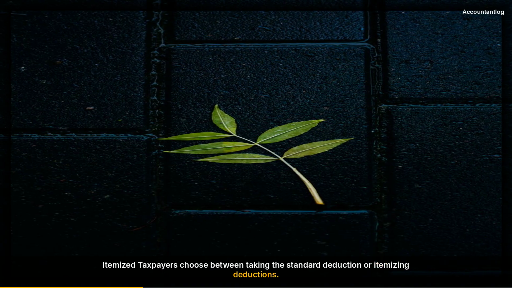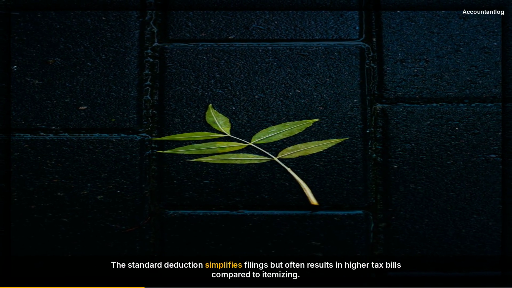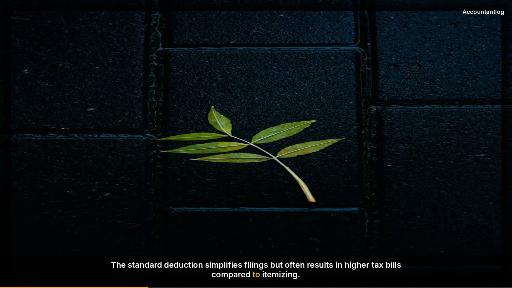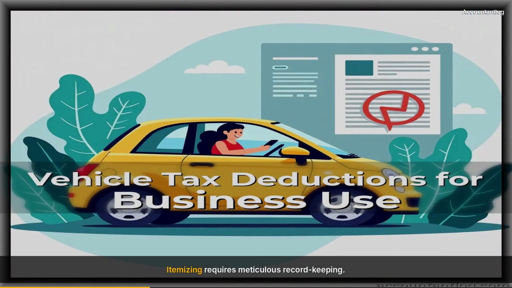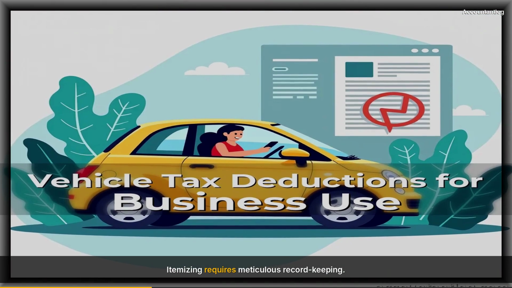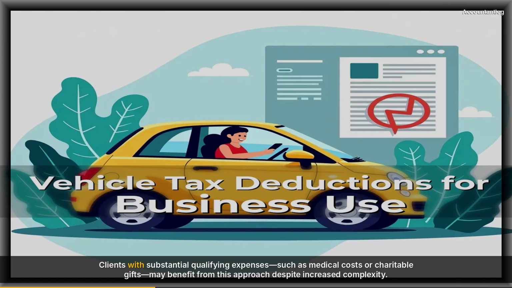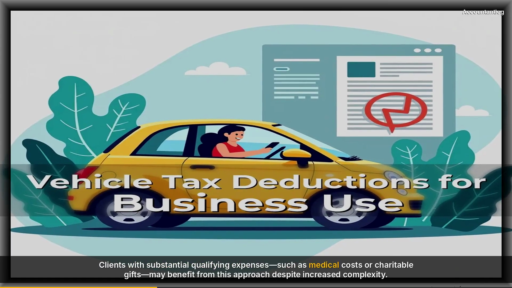Types of deductions: standard versus itemized. Taxpayers choose between taking the standard deduction or itemizing deductions. The standard deduction simplifies filings but often results in higher tax bills compared to itemizing. Itemizing requires meticulous record keeping.